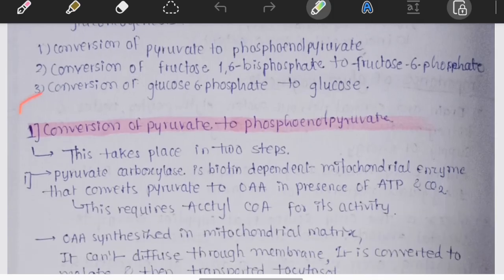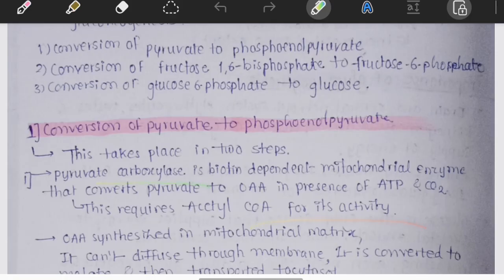Bypass reaction first is pyruvate converted into phosphoenolpyruvate. This is the longest and most interesting bypass. Pyruvate becomes oxaloacetate, and pyruvate carboxylase is the enzyme used. Pyruvate cannot directly become phosphoenolpyruvate, hence it must become oxaloacetate, the enzyme responsible being pyruvate carboxylase.